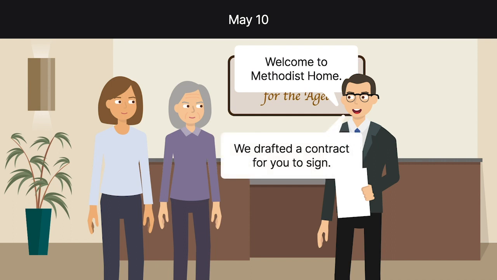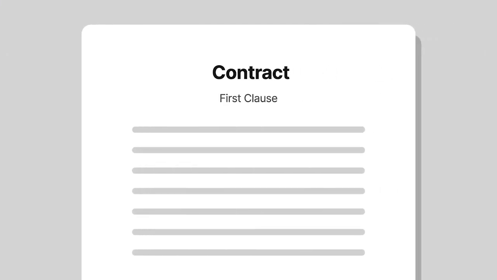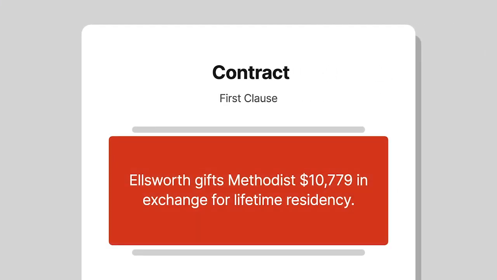Bertha Ellsworth moved into the Methodist Home for the Aged on May 10th. That same day, she signed a contract that Methodist drafted. The contract's first clause stated that Ellsworth gifted Methodist $10,779 in exchange for lifetime residency at Methodist.